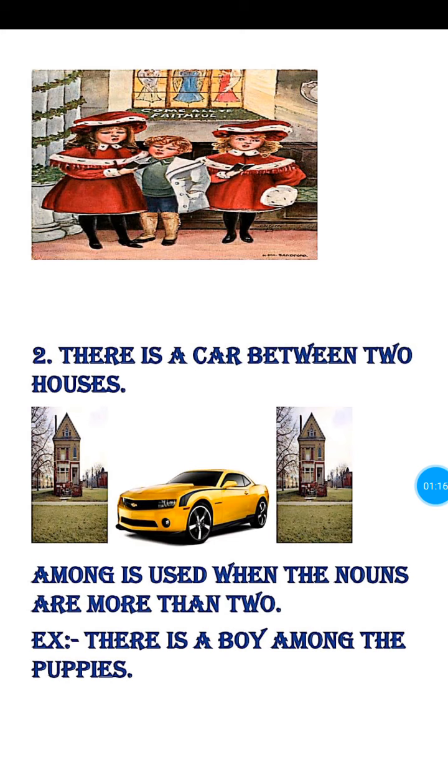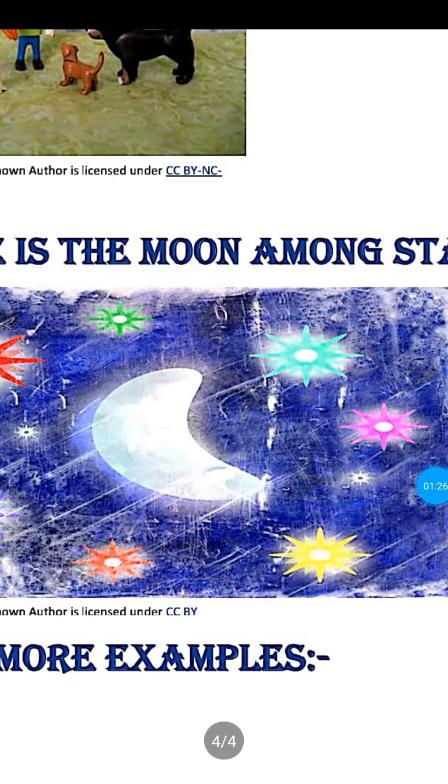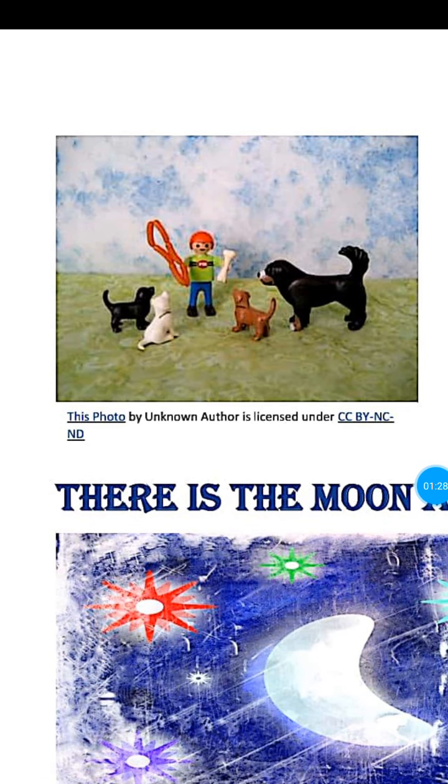And among is used when the nouns are more than two. Example, there is a boy among the puppies. Look at this picture. In this picture, there is a boy among the puppies. Here, puppies are more than two. That's why we have to use the preposition among.